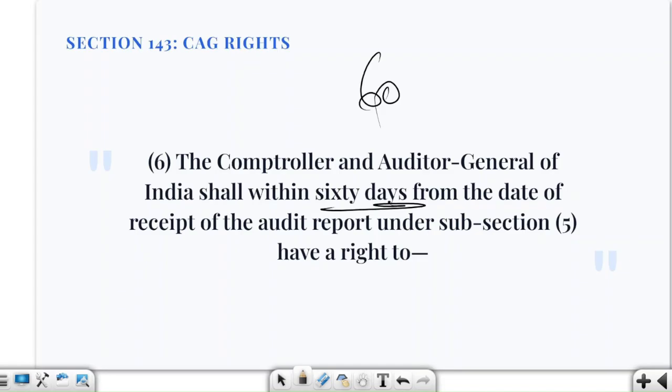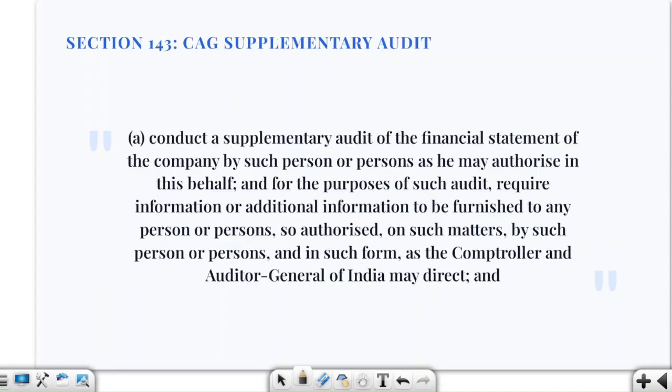This is a very important part: CAG may conduct a supplementary audit, an additional audit of the financial statement through authorized persons, and then comment upon or supplement the audit report. So effectively there can be a primary audit plus a CAG supplementary review.